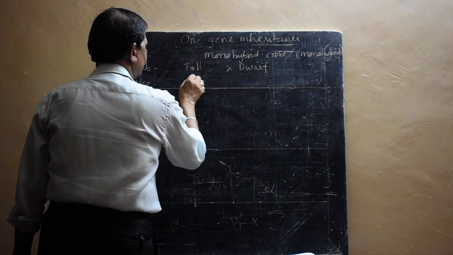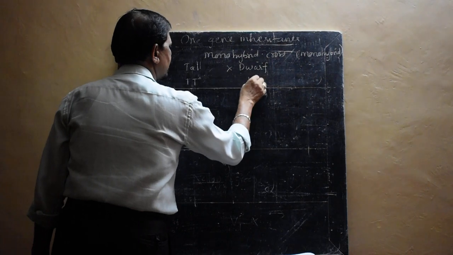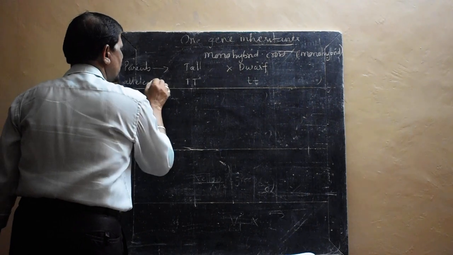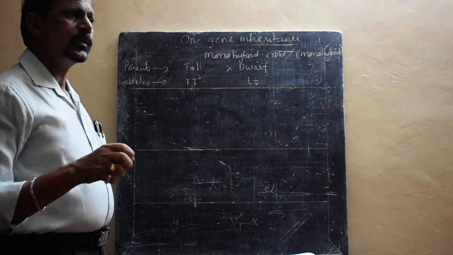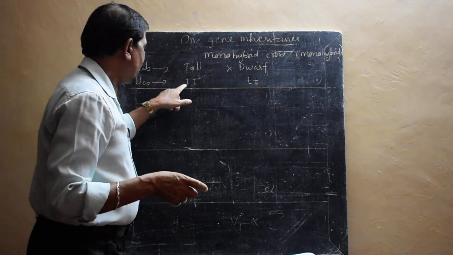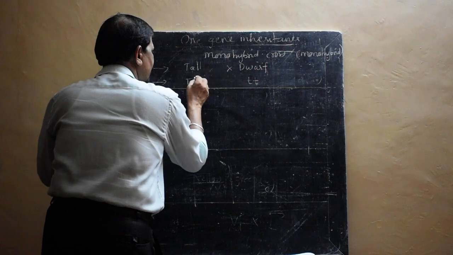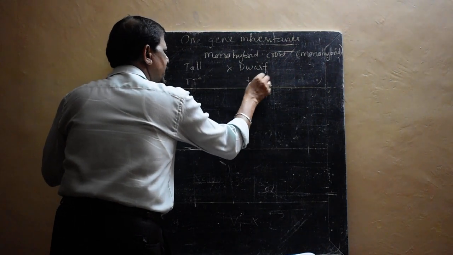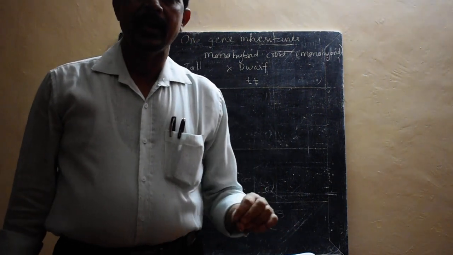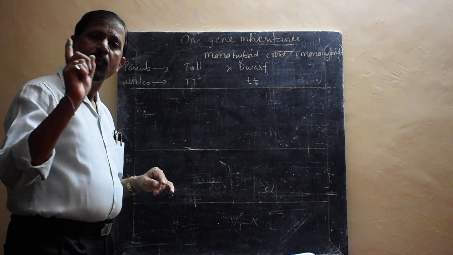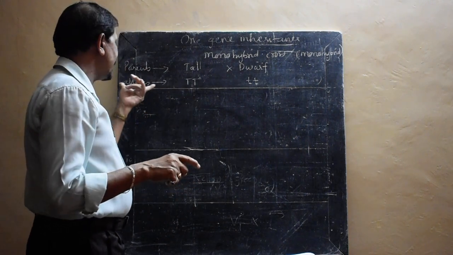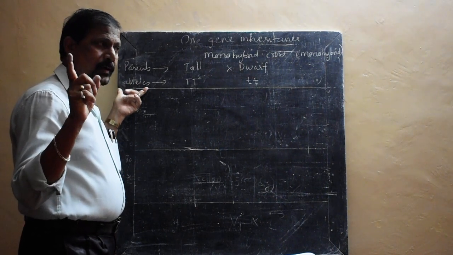Now these two alleles are capital T and small t, small t. Once again I have to tell you about the allele. What is an allele? Like this you have to write, and arrows also you have to put. The alleles are the pair of genes, capital T and small t forms an allele. In every living being, plant, animal, human being, one character is exhibited by two genes, and that is called alleles. Understood what I am telling you?